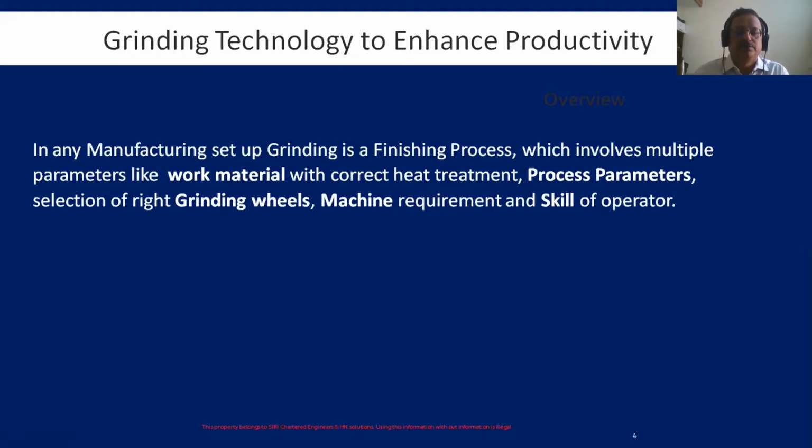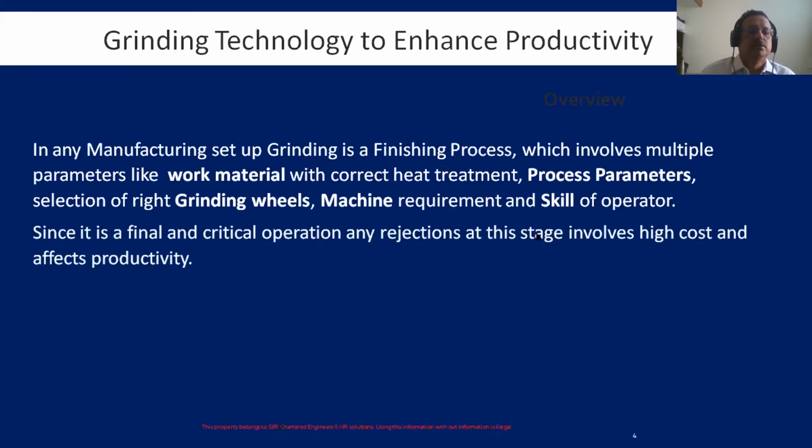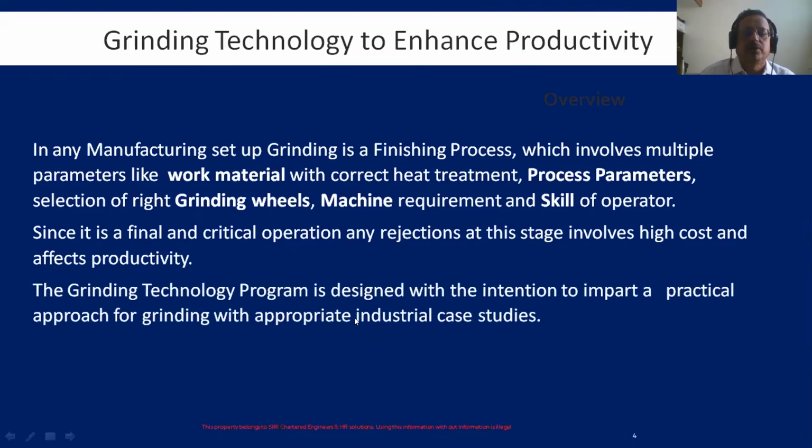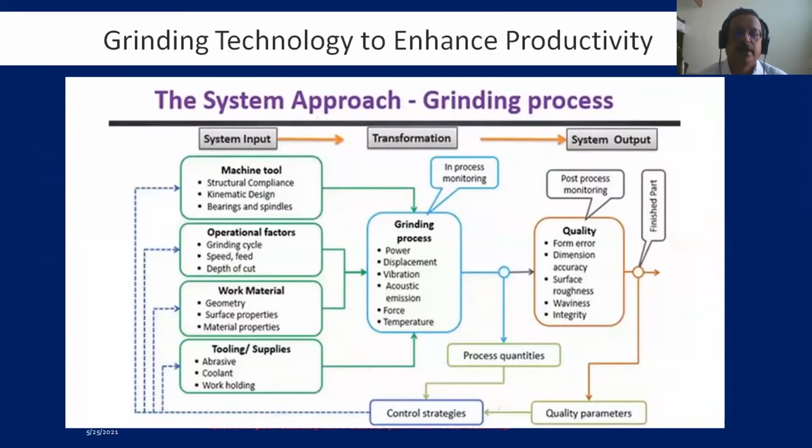One is what type of wheel we use, what type of machine we use, what is the accuracy of the machine, and who is operating this machine. All these things come in. This is the criticality of grinding. Since it is a final and critical operation, rejection at this stage involves high cost and affects the productivity of the company. So the grinding technology program is designed with the intention to impart this practical approach, along with appropriate industrial case studies.